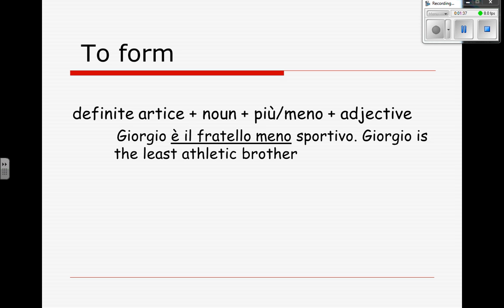Giorgio è il fratello meno sportivo. George is the least athletic brother. Article, noun, meno, adjective. Pretty easy.